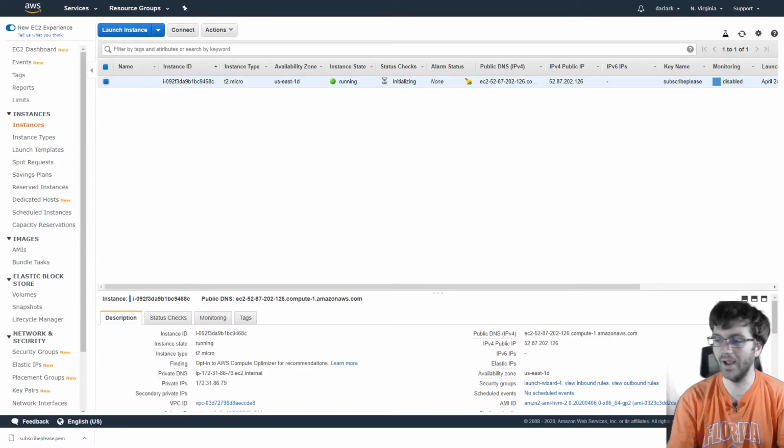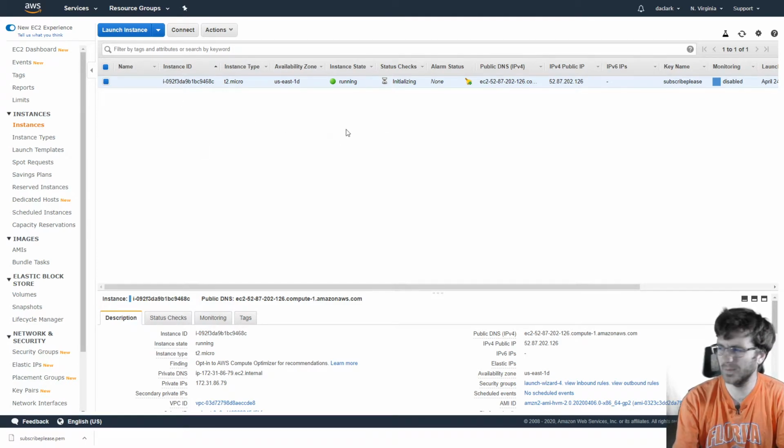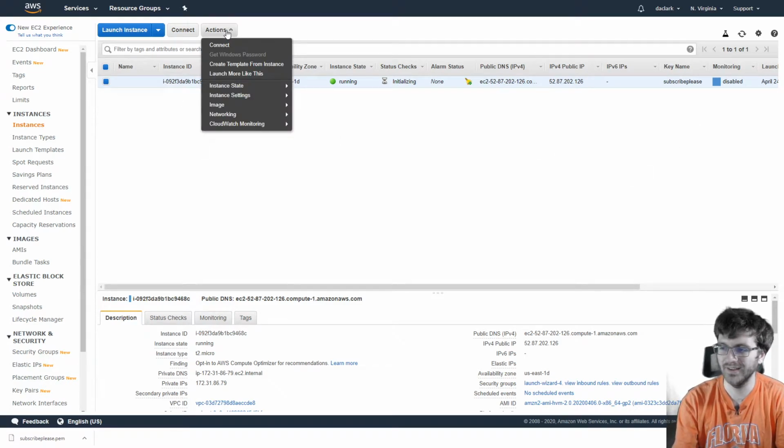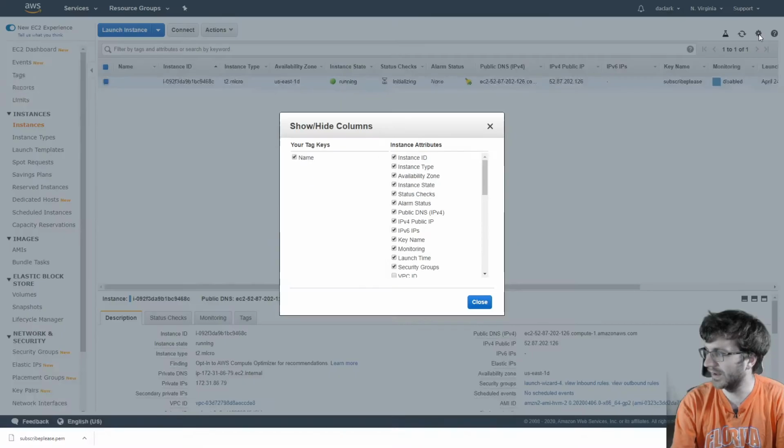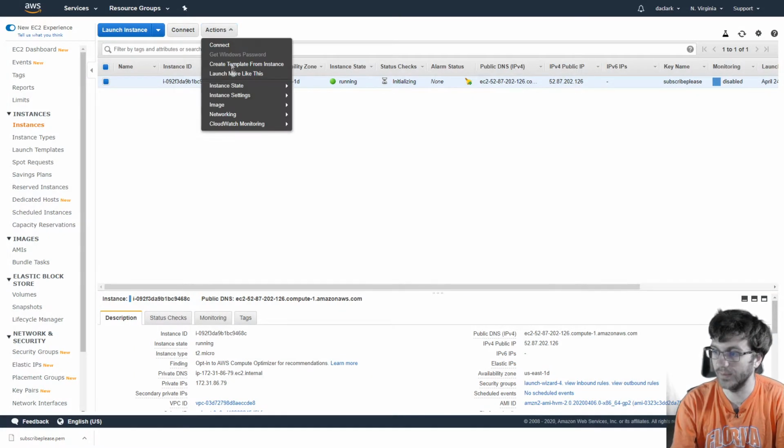All right, so I could SSH into this server, but I'm not really going to do that because I don't really want to do anything with the server. So I'm just going to delete it immediately and show you how to delete it if you did make it with me.